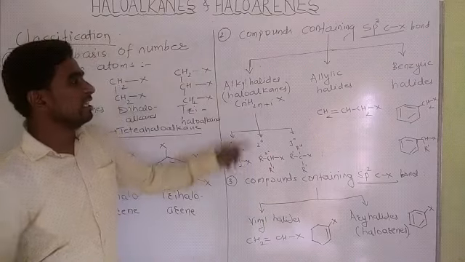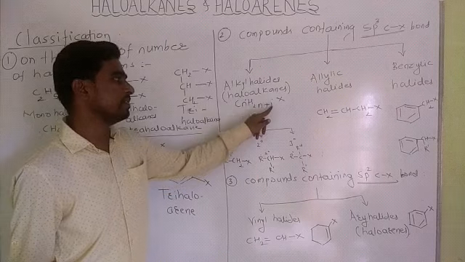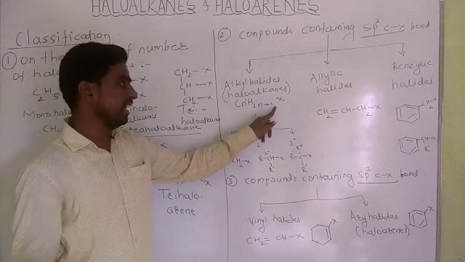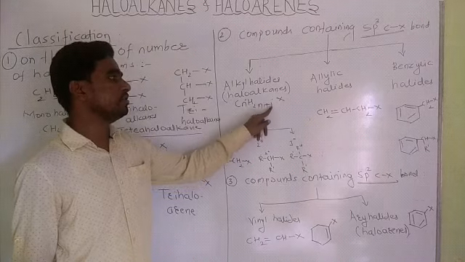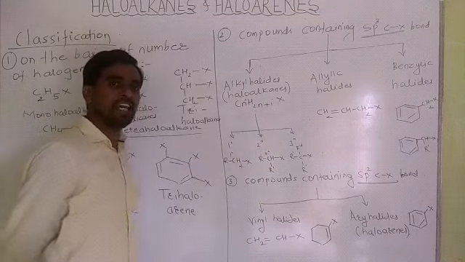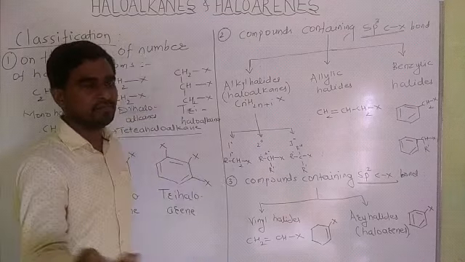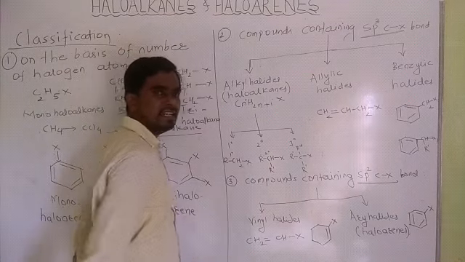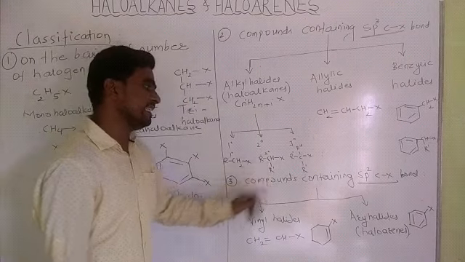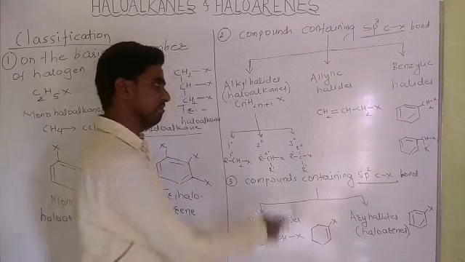Alkyl halides, they are also called haloalkanes. They have general formula CnH2n+1X. Means one hydrogen atom is replaced by one halogen atom. Hence, alkane formula CnH2n+2, the one H is replaced by X. They are again classified into three types. Primary alkyl halides means halogen atom is attached to primary carbon atom, that is CH2. In secondary alkyl halides, the halogen atom is attached to secondary carbon, that is CH. And in tertiary alkyl halides, the halogen atom is attached to tertiary carbon atom.